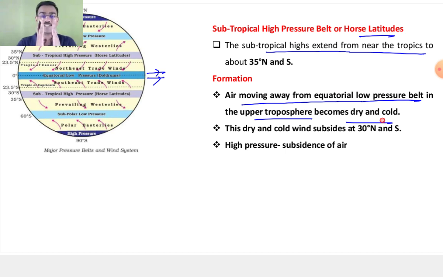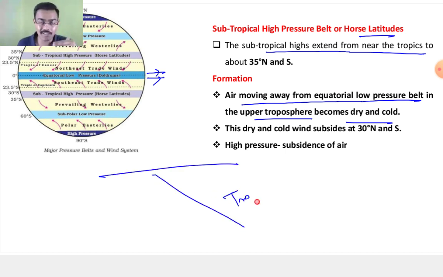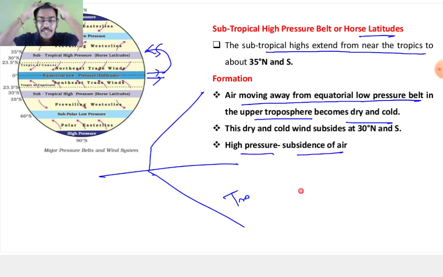So as and when your air is rising, what is happening? Because in the troposphere, we have discussed in the previous session that your temperature is decreasing in the troposphere. In the stratosphere, then it starts increasing. Now, since the temperature is decreasing, that air will start becoming cold, becoming heavy. So that will eventually be subsiding over here. That is why you have the high pressure, because of the subsidence of the air.